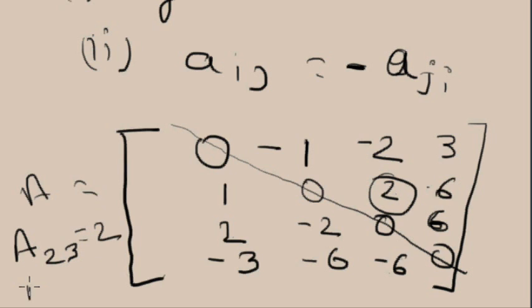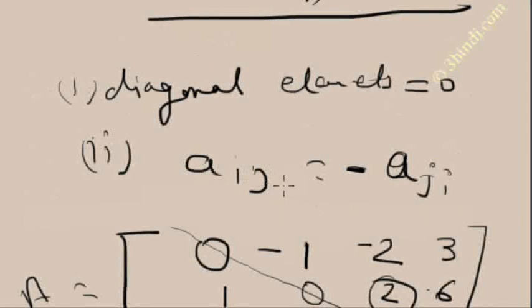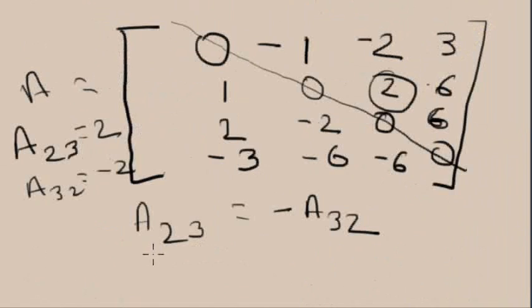So A32 is equal to how much? Third row and second column, minus 2. So you can see that this condition is fulfilled. So this matrix is a skew symmetric matrix.